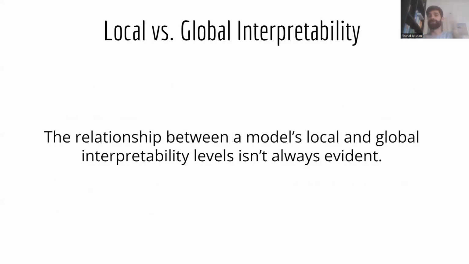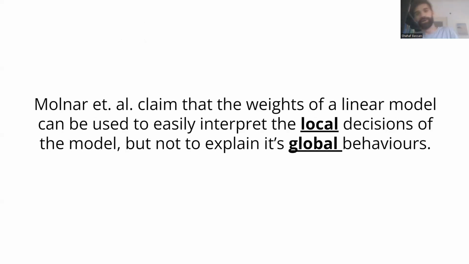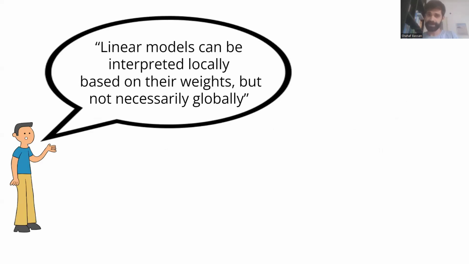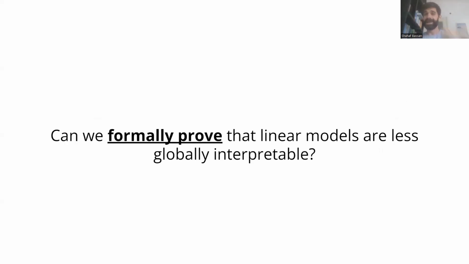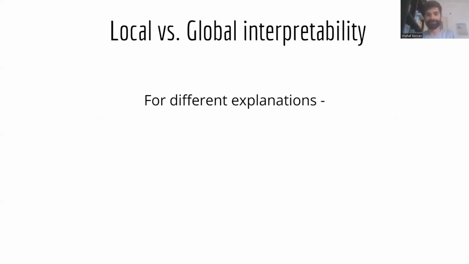Of course, the relationship between the local and global interpretability of an ML model isn't always entirely clear. For instance, in Molnar's book about interpretability, they claim that the weights of a linear model can be used to interpret the local decisions of the model, but it is more complicated to use them to understand global behaviors. So again, we have some folklore claim, and we would want to be able to formally prove that indeed linear models are more complicated to understand globally than they are to understand locally.